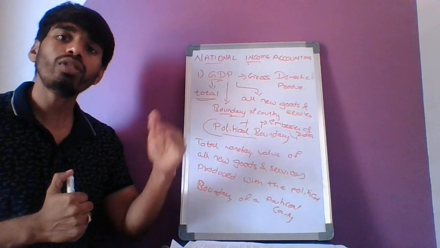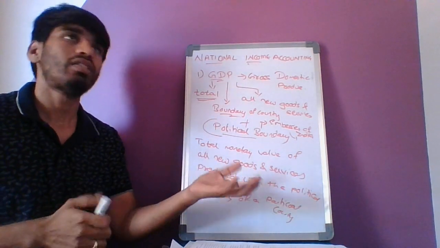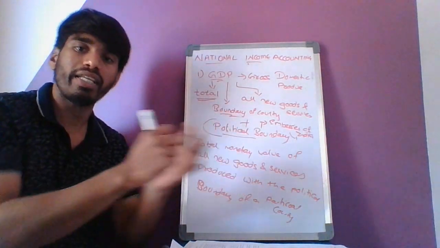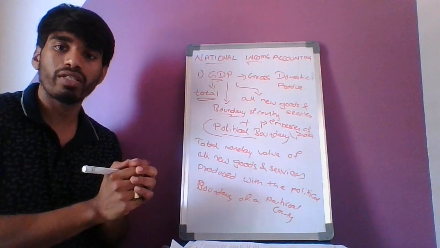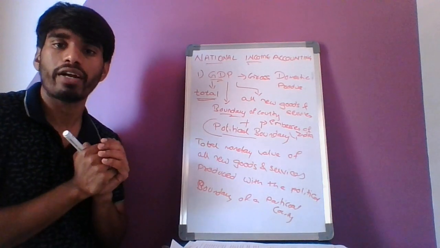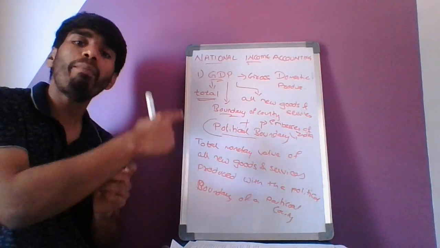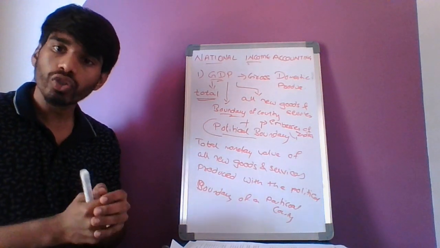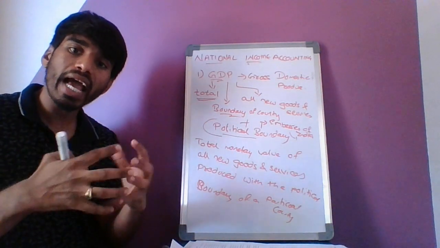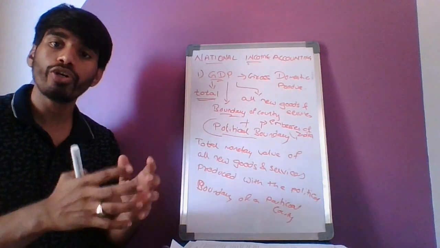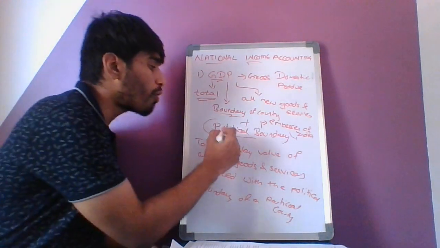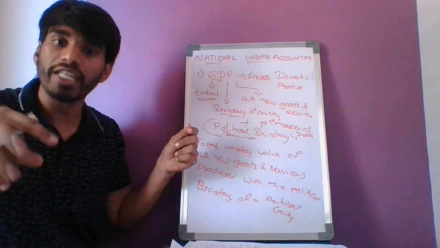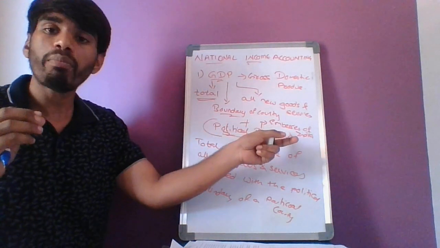But we took that island on a lease of, suppose, 99 or 100 years, and we established our political or military establishments over there. So that part also comes under our boundary. Now, if there are any services or goods produced in these political boundaries, that also comes under India's GDP.